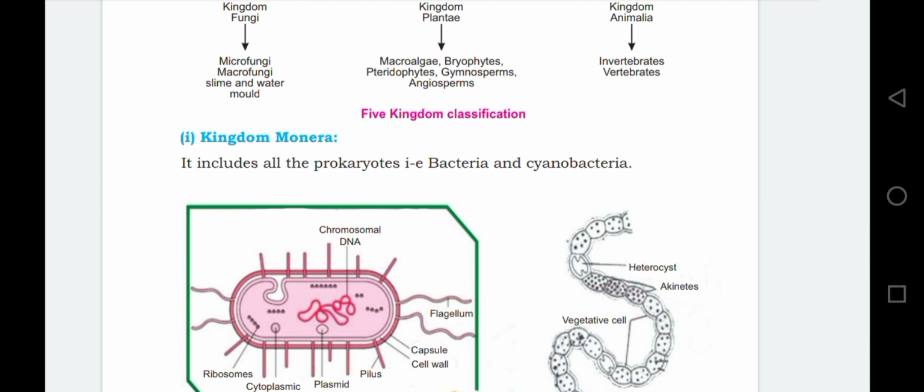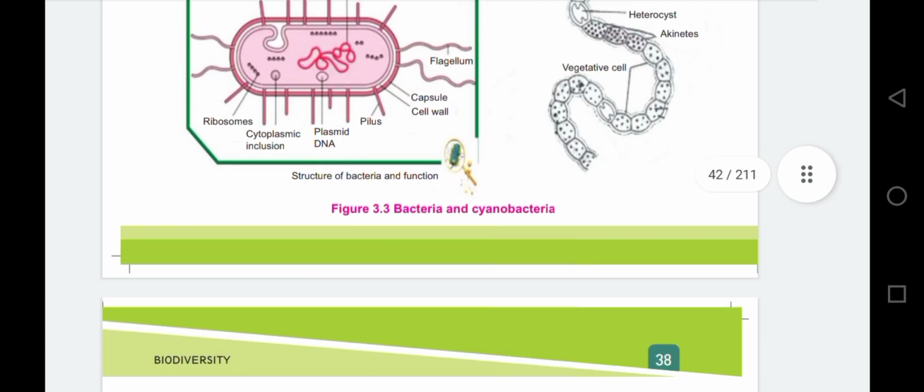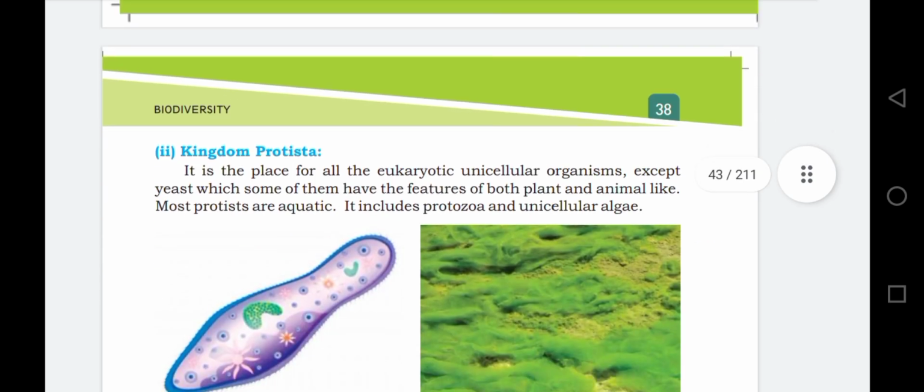Kingdom Monera. It includes all the prokaryotes. Pro means early, karyot means nucleus. It means these are those organisms which do not possess any true nuclear membrane. Examples are bacteria and cyanobacteria. Okay, these are the structures of bacteria and the cyanobacteria.